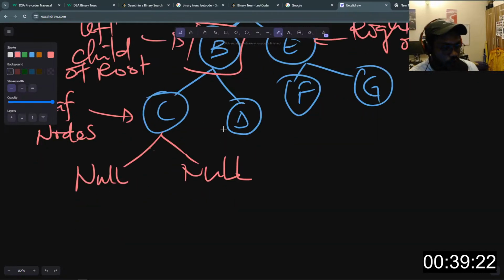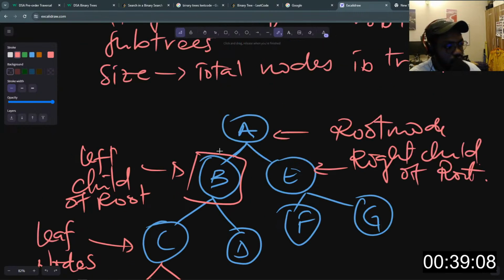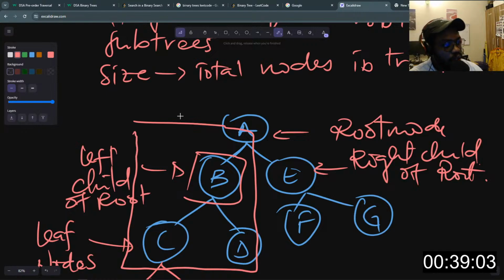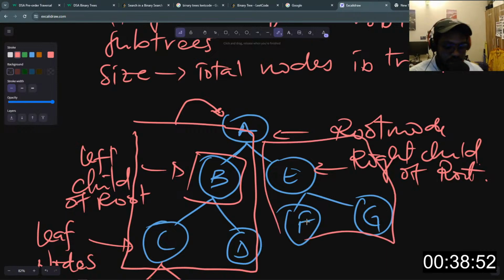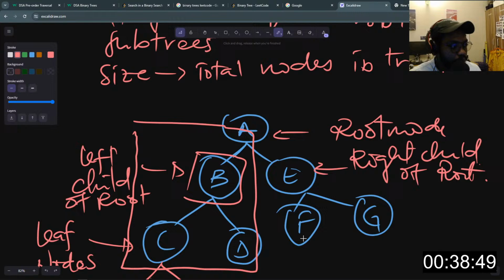And insertion of nodes in a tree is done in an ascending form. In other words, it looks sorted, right? So we have smaller values on the left side of the tree. All the smaller values, and by smaller values I mean values that are less than the root node, will go on the left side, and values that are greater than the root node will go on the right side, right? So that's another thing to remember.